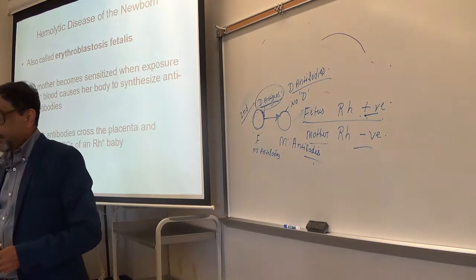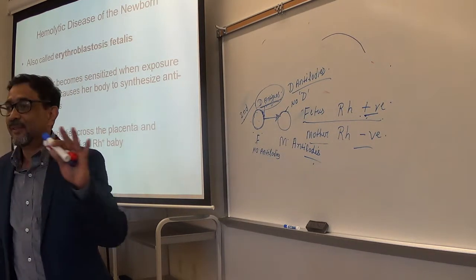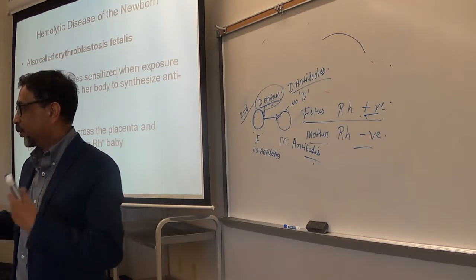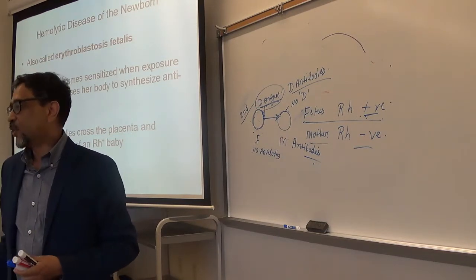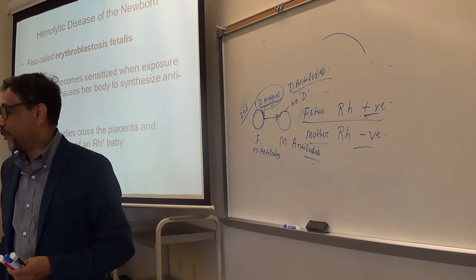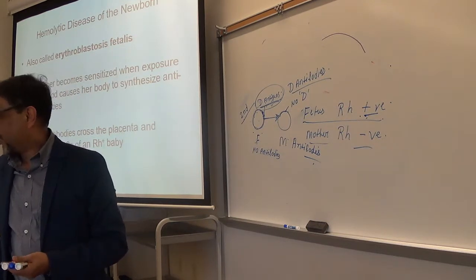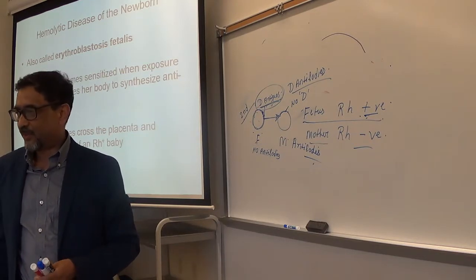Now, this was a problem particularly in those countries that don't have the ability to regularly test the mother's blood. So that was the main cause of death of newborns. In many cases, newborns used to die due to erythroblastosis fetalis.